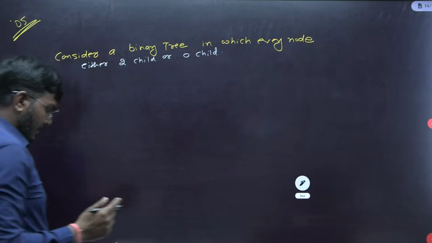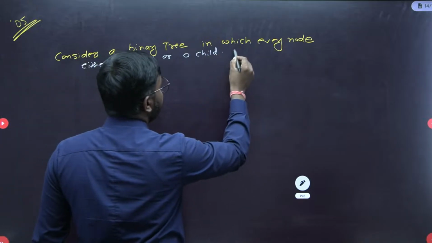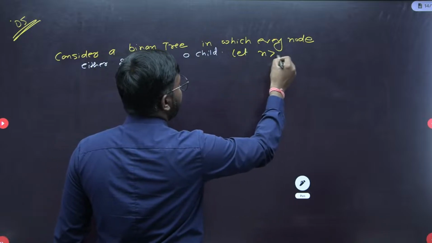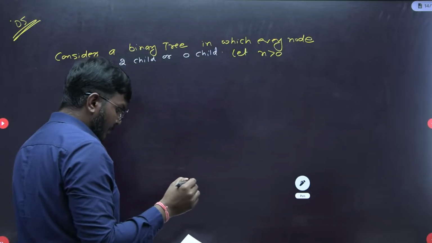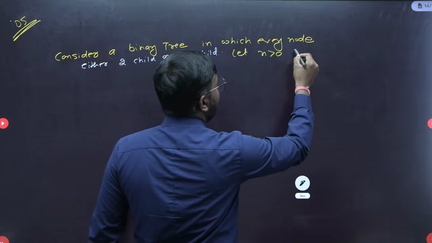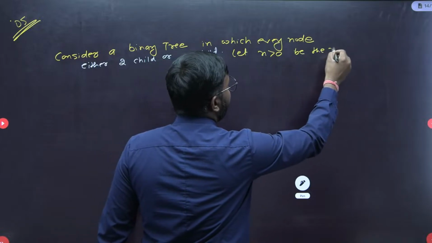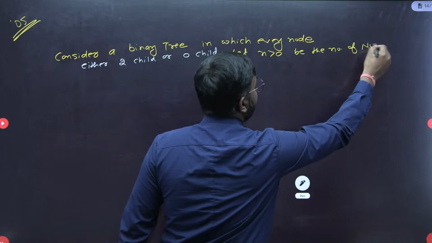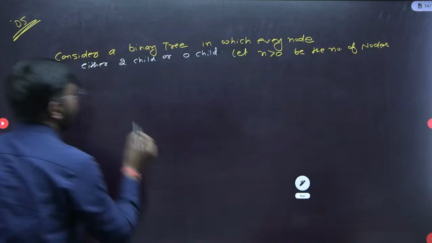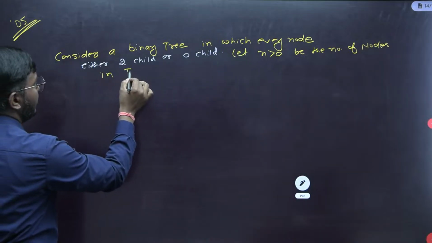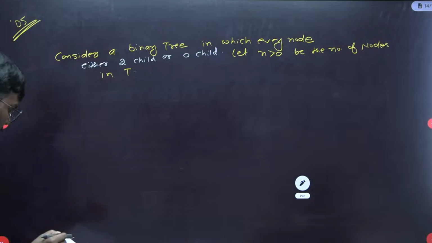Understood? Let n, where n is greater than 0, be the number of nodes in the tree T. And the question is, which of the following is